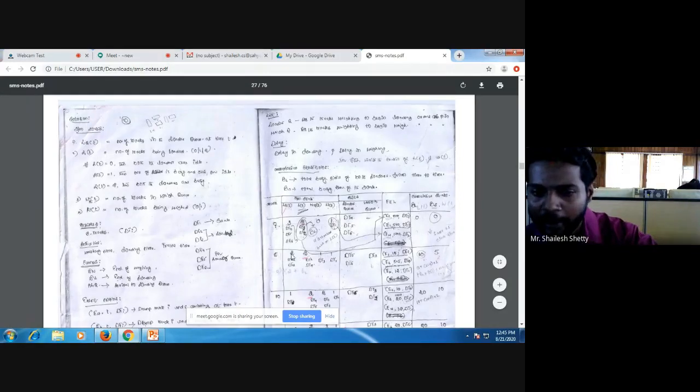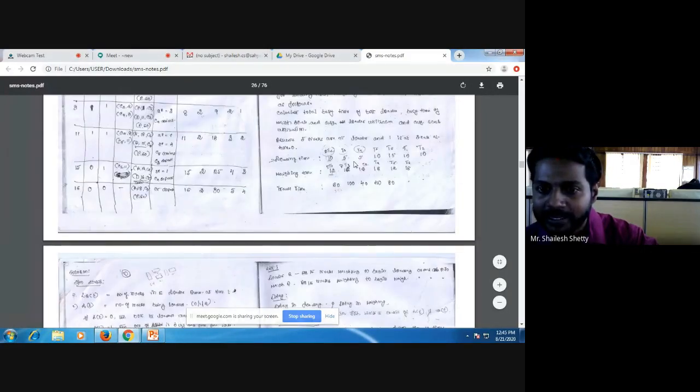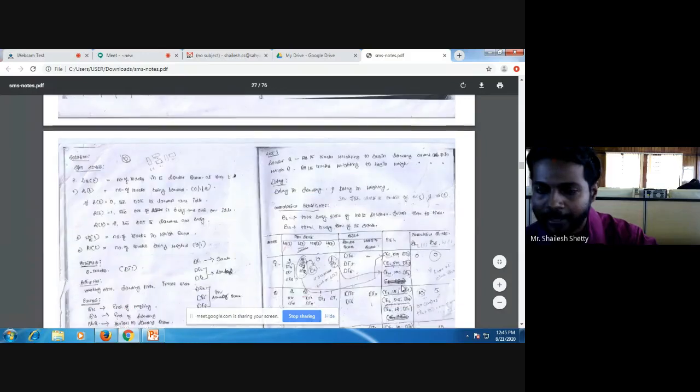From 3, the loading queue will now become 2. The loader is still 2 only because DT4 jumped here. In the weighing queue, we have DT3, the new truck that came for weighing. So what are the new values? EL of DT2, current clock time 5 plus this 5, will become 10.